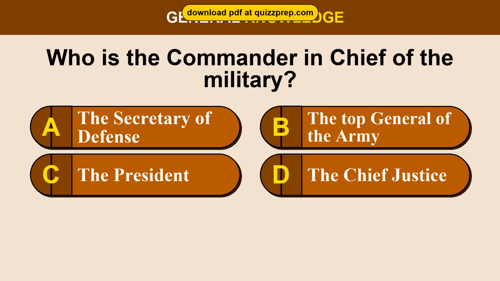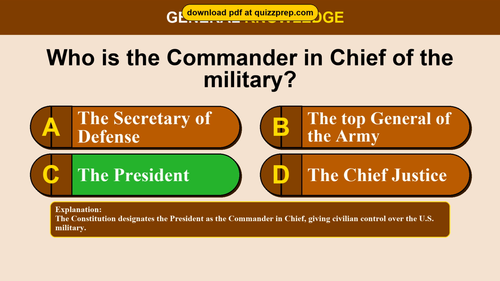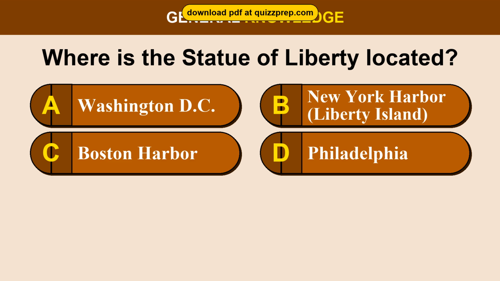Question 11. Who is the Commander-in-Chief of the military? Option A, the Secretary of Defense. Option B, the Top General of the Army. Option C, the President. Option D, the Chief Justice. The correct answer is option C, the President. The Constitution designates the President as the Commander-in-Chief, giving civilian control over the U.S. military.